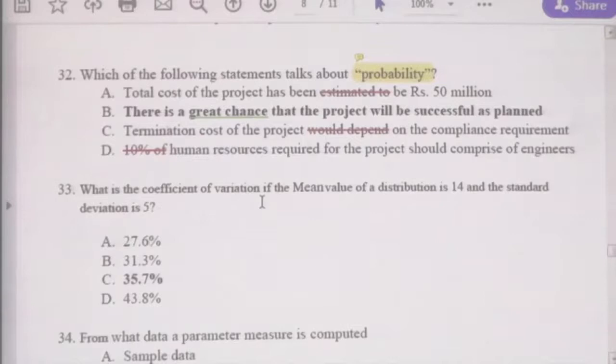When you say something will happen depending on another activity, it talks about contingency. When you say proportion out of the total, that is not the probability. Probability is the chance of occurring. Keep that in mind. Now we will move into question number 33.